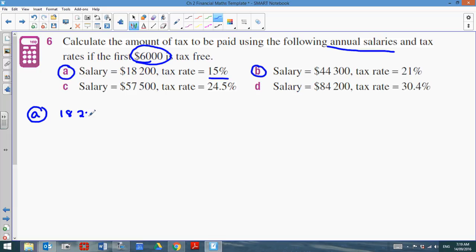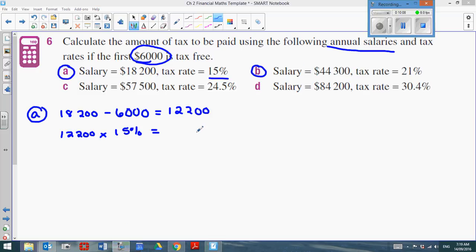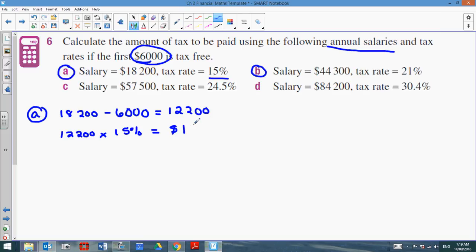So what we need to do is figure out how much are we actually going to get taxed on. So let's take away that initial $6,000, and that will leave us with $12,200. Then they're saying we're going to get taxed at 15%. So I'm going to have to take $12,200 and multiply that by 15%, so I can figure out how much tax I'm actually going to need to pay here. So 15% of 12,200 means I need to pay $1,830 in tax. Go ahead and set up part B and see what you guys get as your answer.